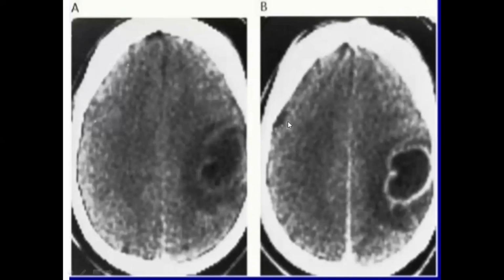After the dye is given, the ring-like structure becomes more prominent, and this black part is the inflamed area. So that is the neurocysticercosis, tinea solium.